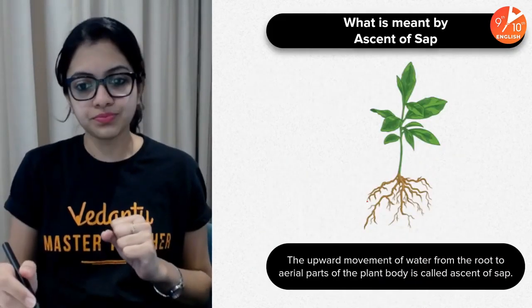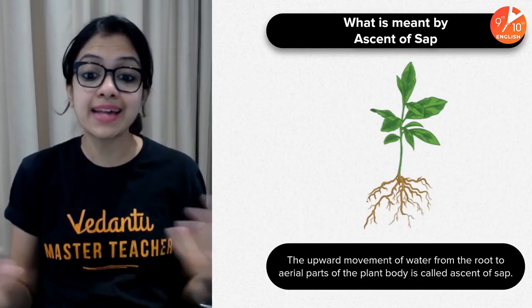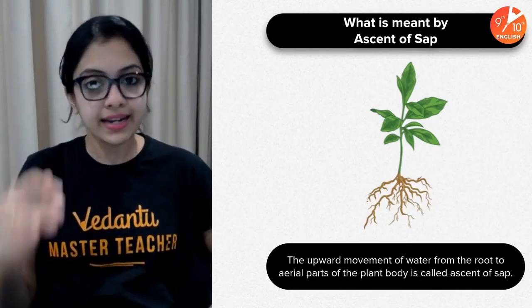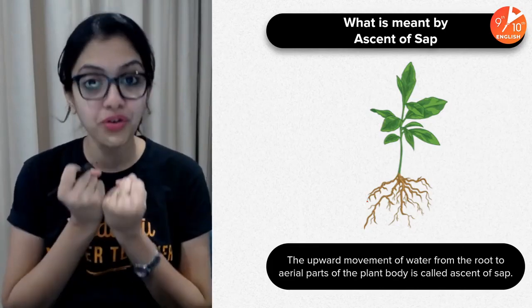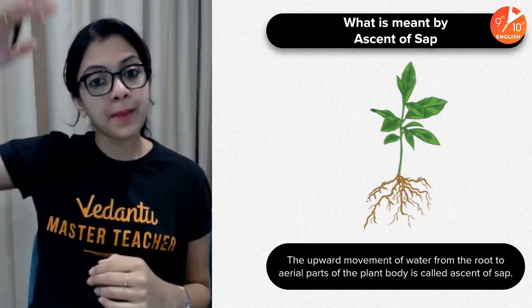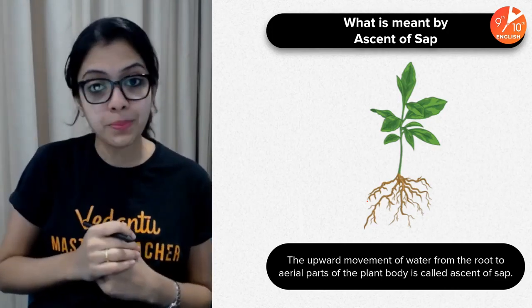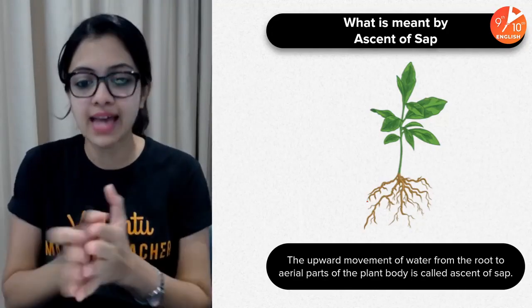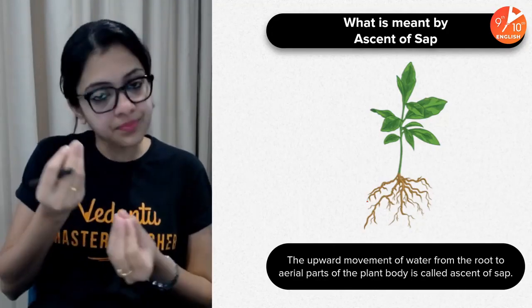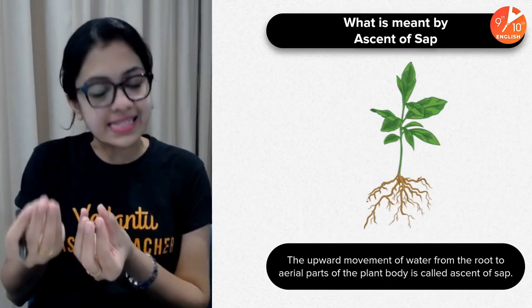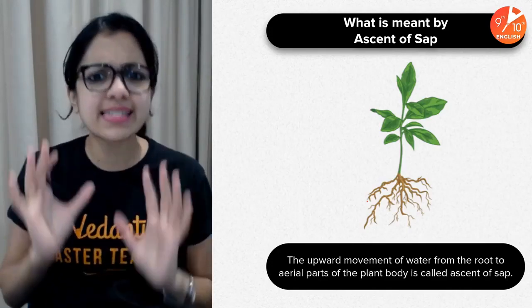Okay, now what is meant by ascent of sap? Because ascent of sap is something that we are going to be understanding right now, and this forms the core of today's session. Ascent, literally in English, means upward movement. Descent is the opposite of ascent, and that means going down. Sap refers to the fluid parts which can be found inside each cell, cell sap, as we call it.